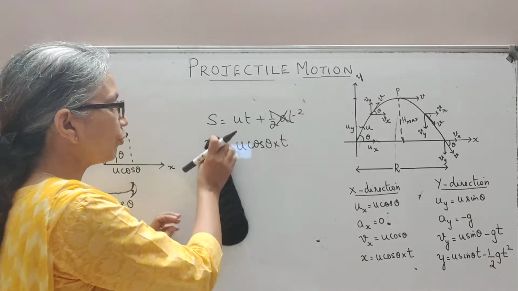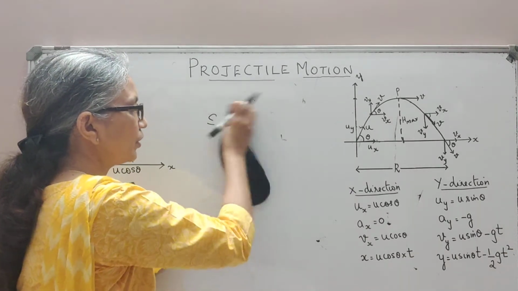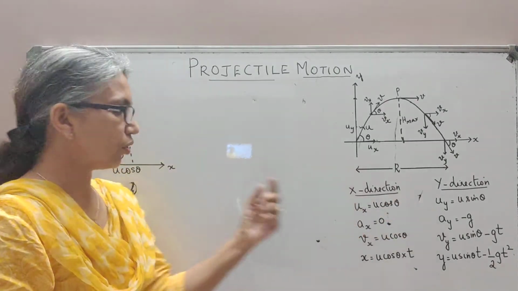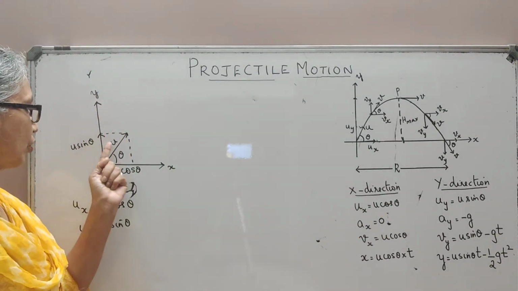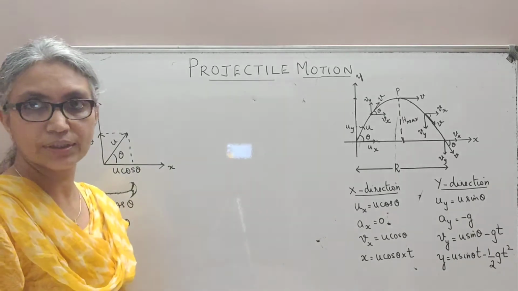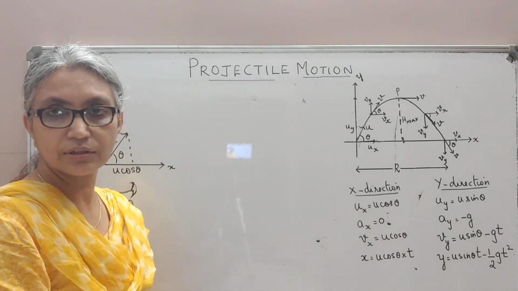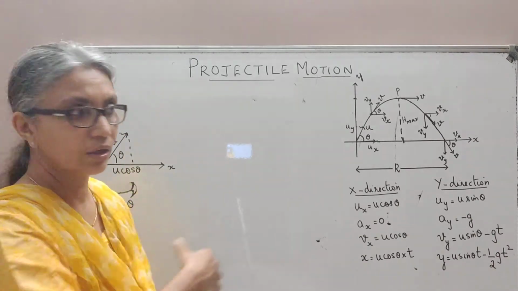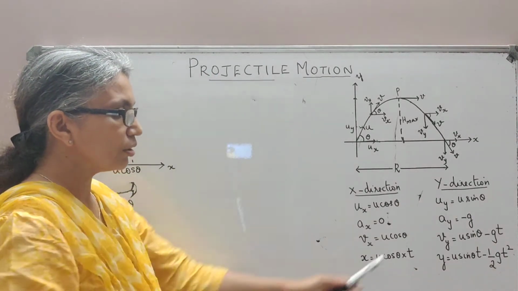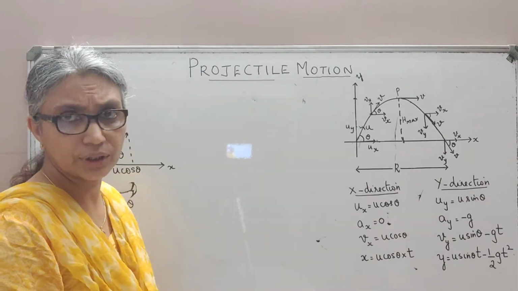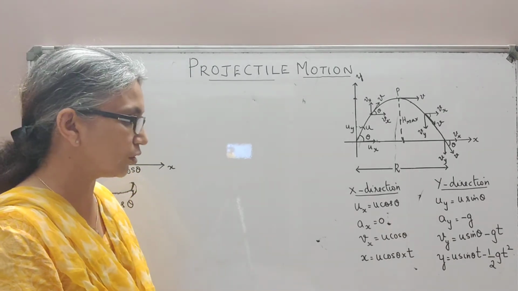The same thing you can do for the y components along the y direction. The initial velocity we already know. We have resolved our initial velocity vector. The y component is u sine theta. Then the acceleration, I told you, it is under the gravitational force, which is acting in the downward direction. So ay will be minus g, 9.8, or you may take it as 10 meter per second square.